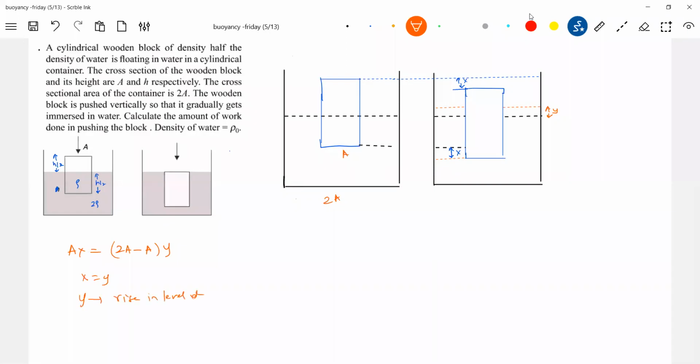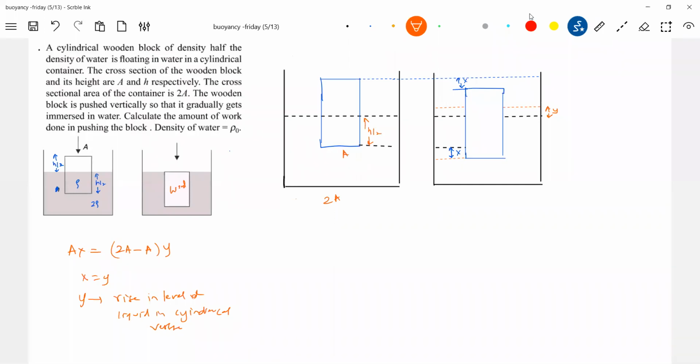So what is Y I should call? Rise in level of liquid in cylindrical vessel. Able to understand this? Okay, now tell me, what is the buoyant force now? So what should be the buoyant force? Already some h/2 length is immersed, no? So what is the additional buoyant force?